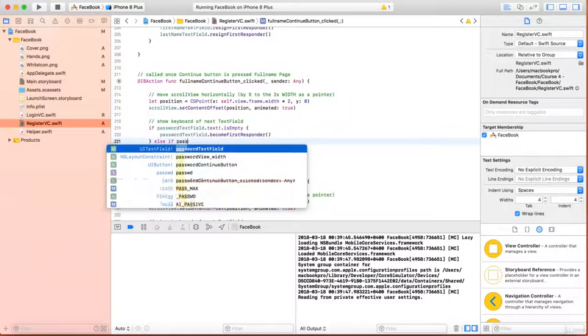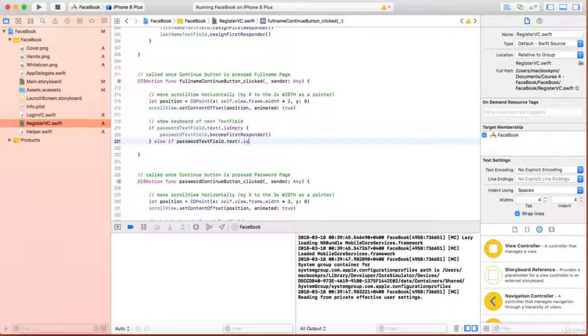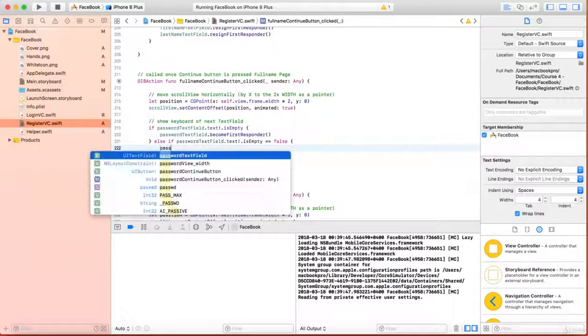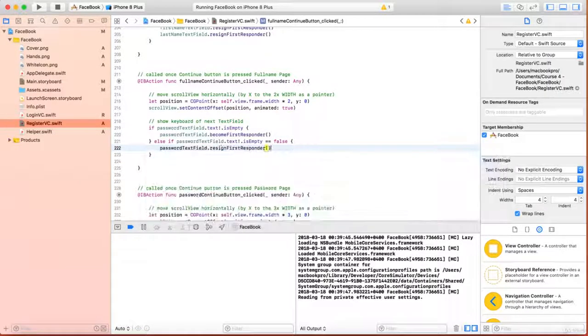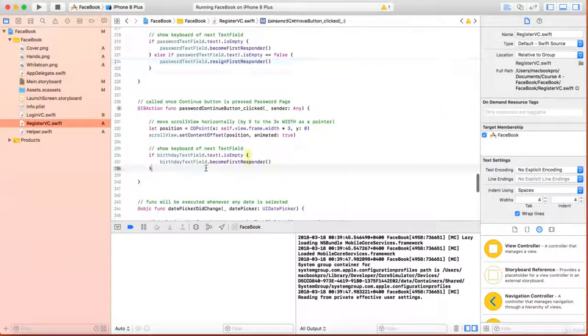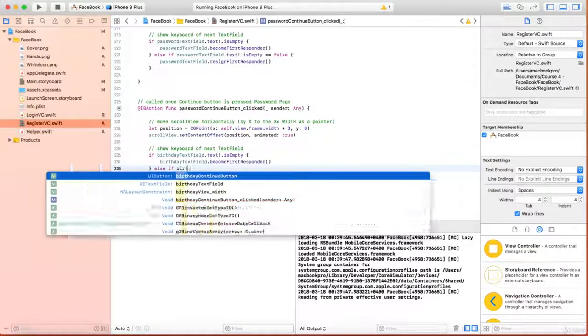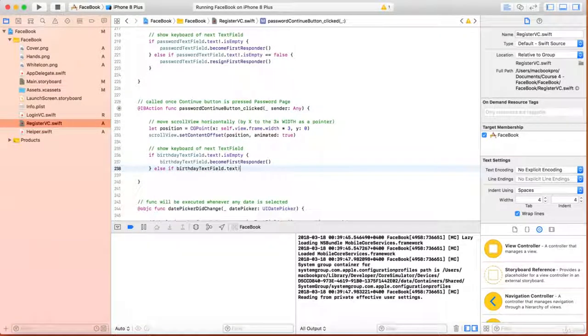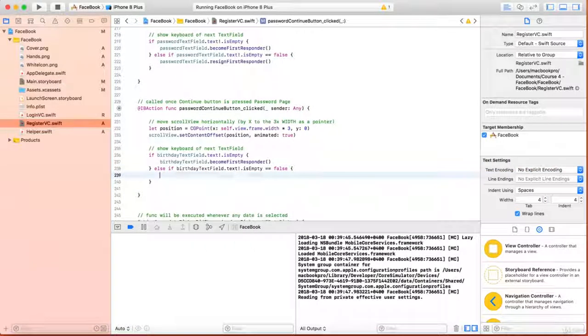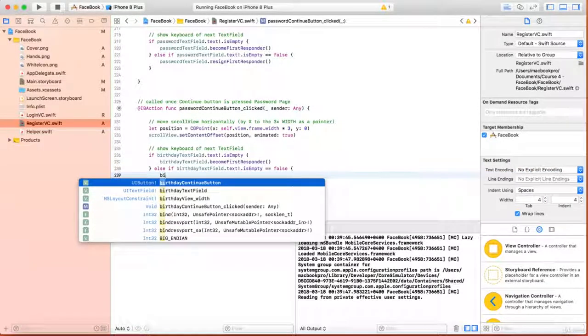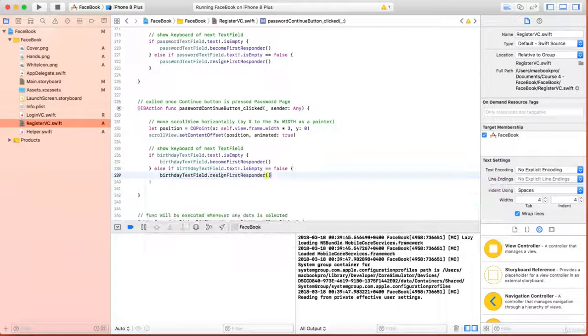Else if passwordTextField.text!.isEmpty equals false, which means it's not empty, passwordTextField.resignFirstResponder. And here again, else if birthdayTextField.text!.isEmpty equals false, open curly brackets and write birthdayTextField.resignFirstResponder.